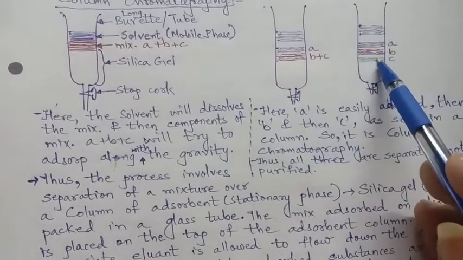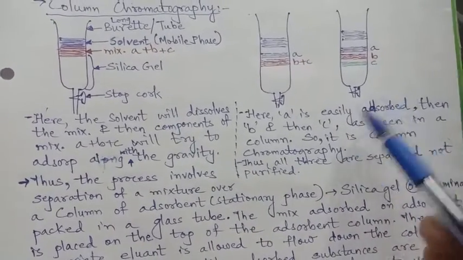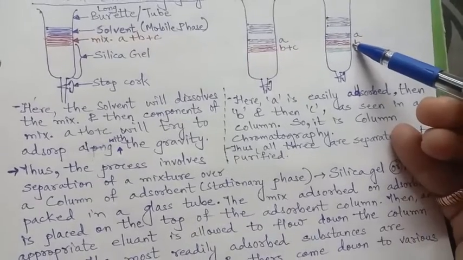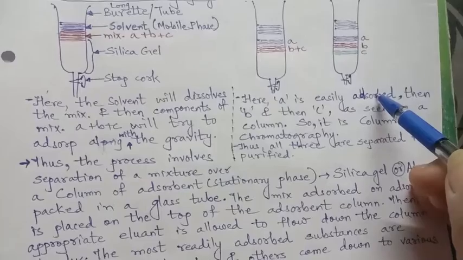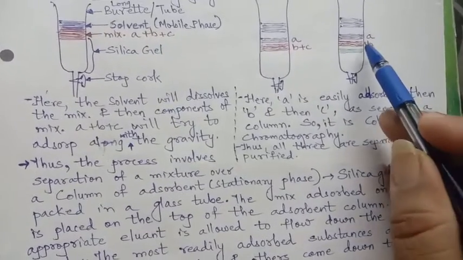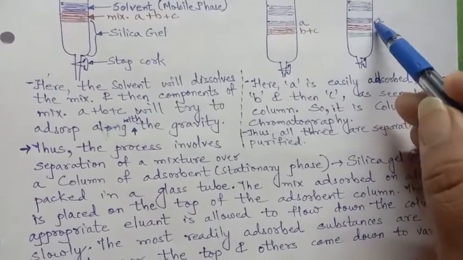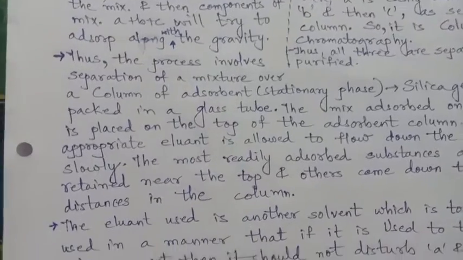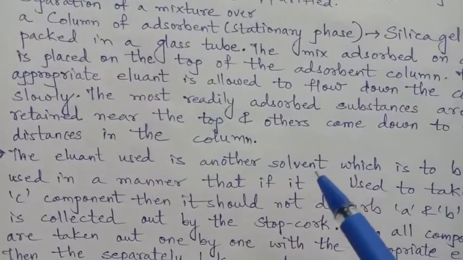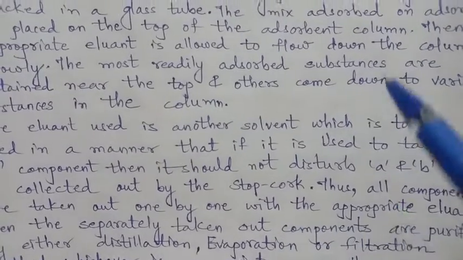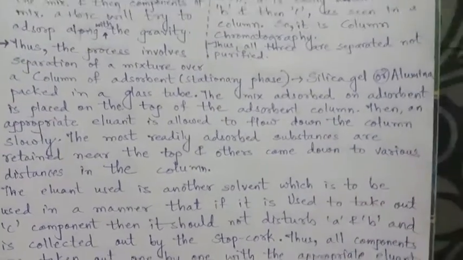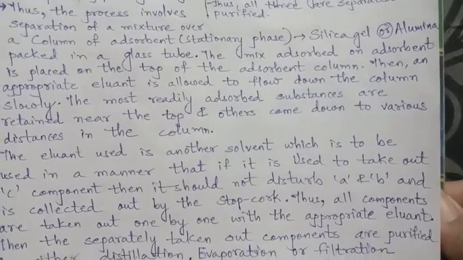Then after the collection of one of the components, another eluent is used. It will mix with B and come down, then B is collected. In the same way, another eluent is taken. So one by one, with another solvent as eluent, all these components are taken out.